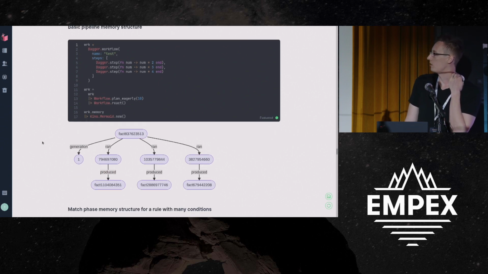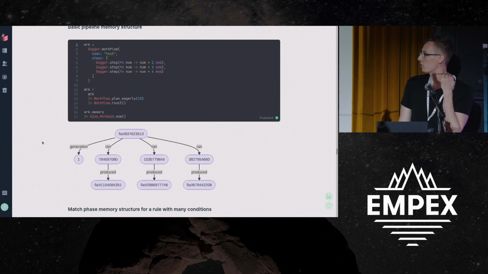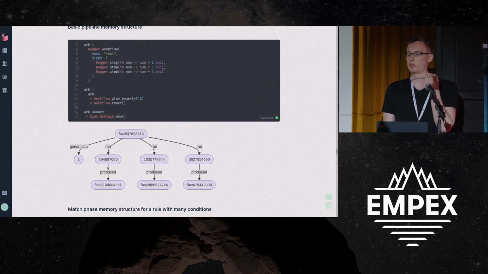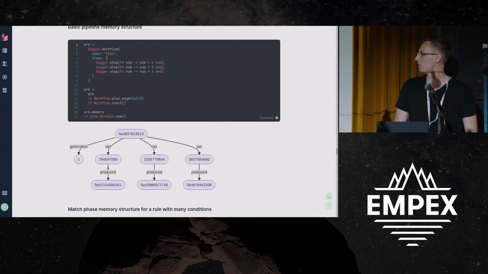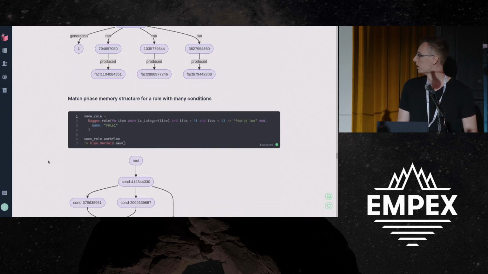In this case, this is an example of the memory structure, where what we're doing is we're drawing causal dependencies of what happened in the graph over time. So here we have a fact, and what we're doing is we're modeling relationships of what happened during the evaluation of these steps. And this has some advantages because graphs are very easily merged.